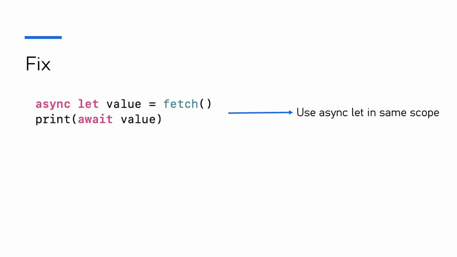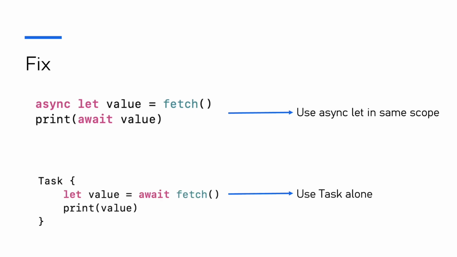And now the fix is simple. Use it in the same scope without Task, or don't use async if you are using Task. This is a very common Swift concurrency interview trap.